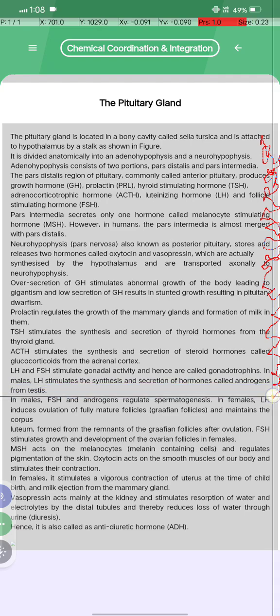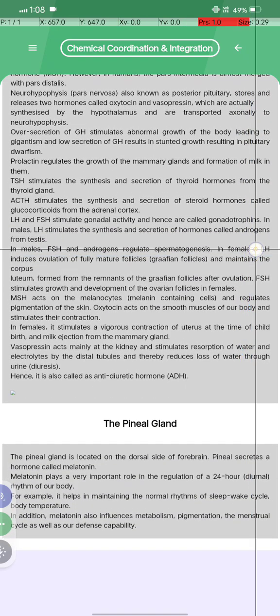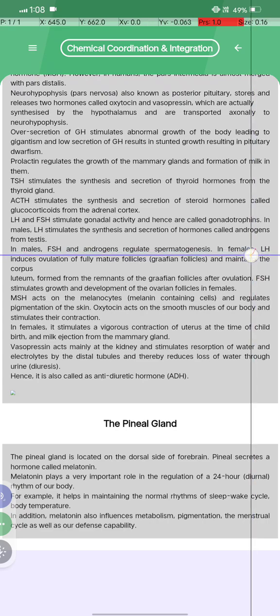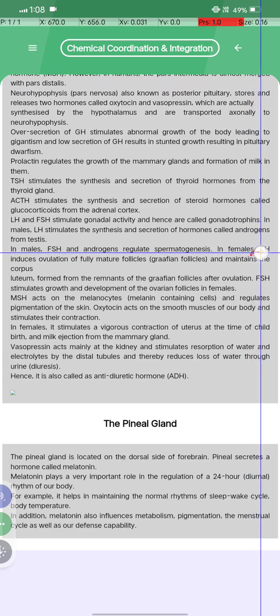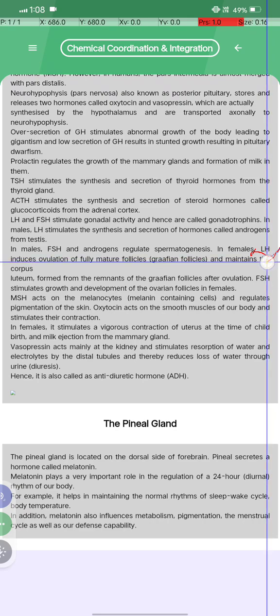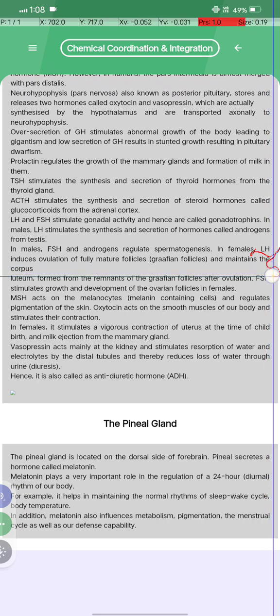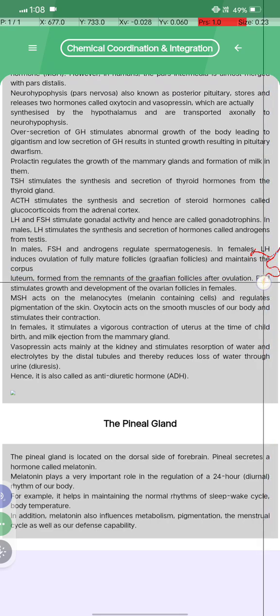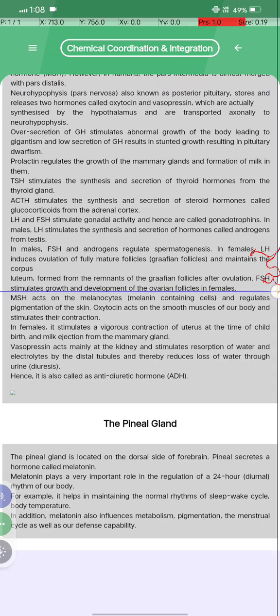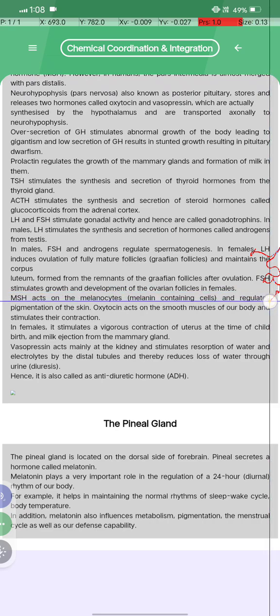from the testes. ओके, इन मेल देखा जाए तो FSH and the androgens regulate spermatogenesis, and in females LH induces ovulation of fully mature follicles, the Graafian follicles, and maintains the corpus luteum formed from the remnant of the Graafian follicle after ovulation. FSH stimulates the growth and development of the ovarian follicles in females.